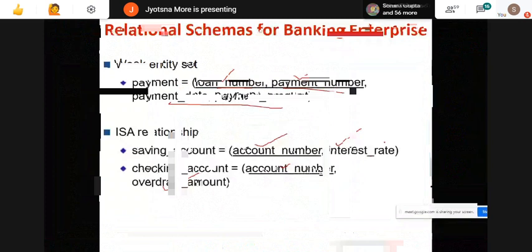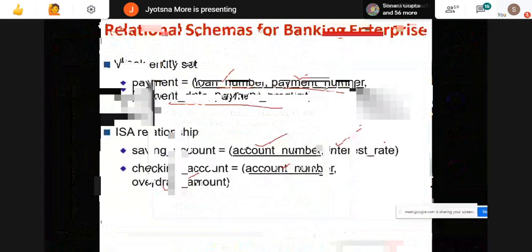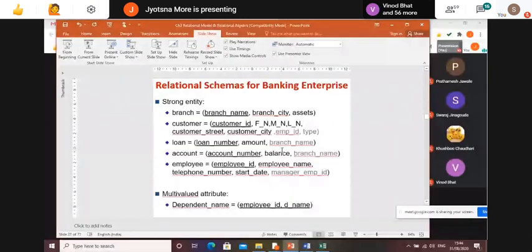Yes. Ma'am, while adding schema, we did not consider multi-valued attribute or derived attributes. No, multi-valued attribute, we are not supposed to consider those into the table. That is, your entity employee is having dependent name, right? So this dependent name attribute will not come into this employee table. It will come as a separate table, a multi-valued attribute table. I am giving some name for the table. You can give any name for the table, but it should be related with that attribute.